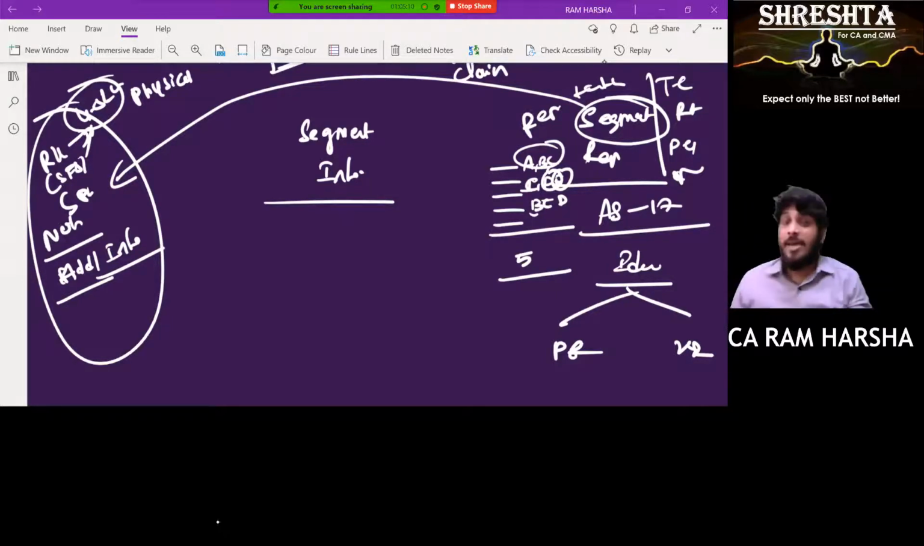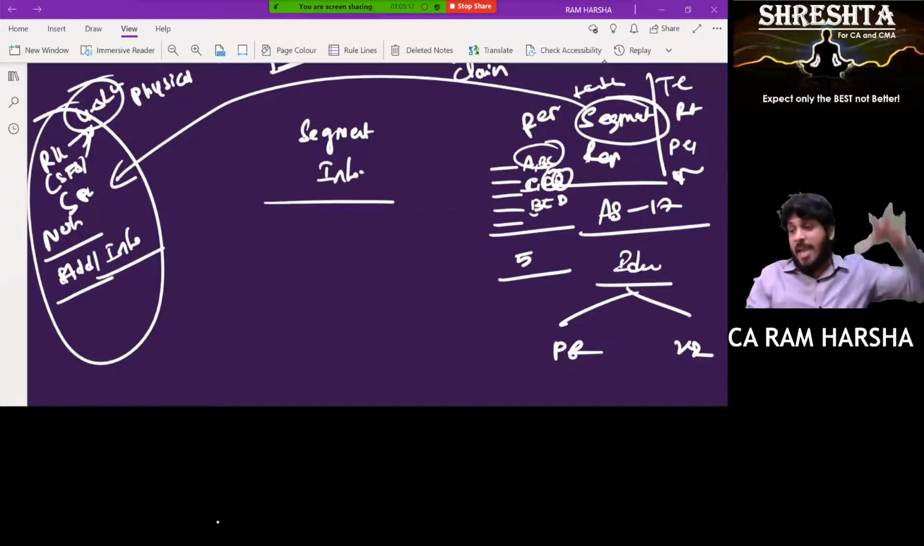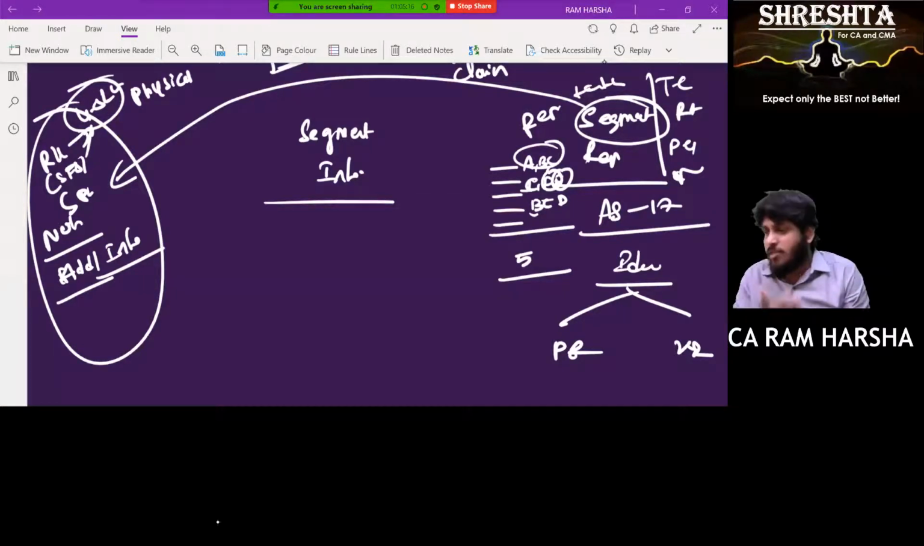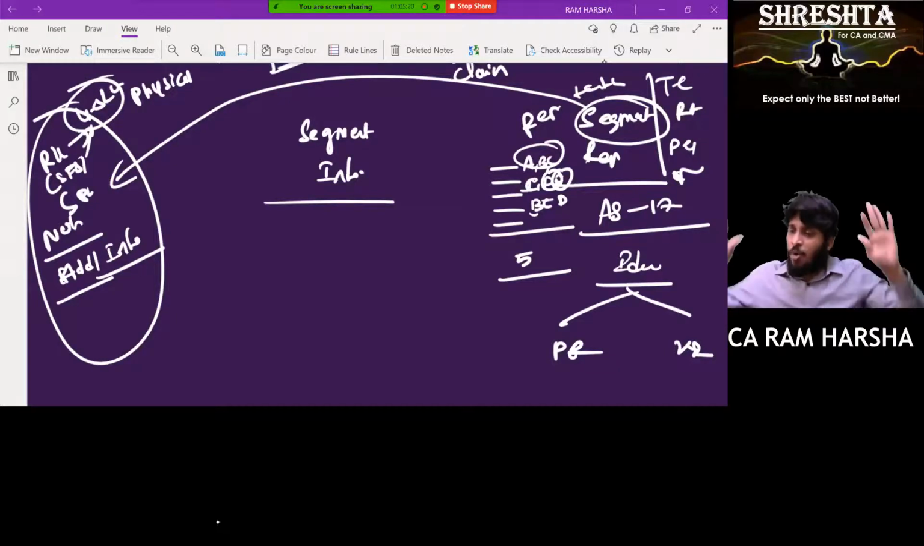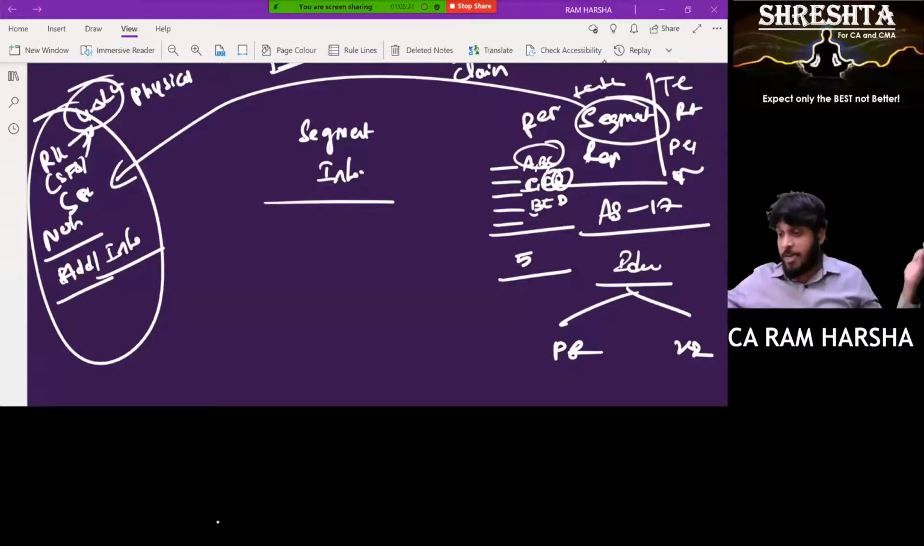Why? In segment A, I am using 10 lakh crore worth of fixed assets, but I am getting only 20,000 crore profit. Useless. In segment B, I am investing only 1 lakh crore worth of assets, but I am getting 25,000 crore worth of profit. Segment B is more useful.